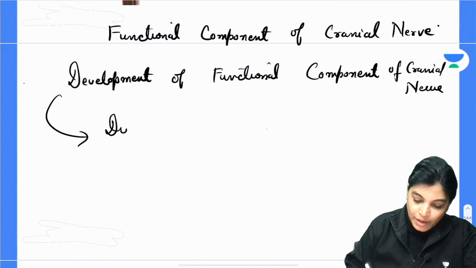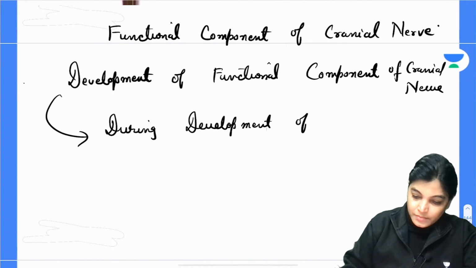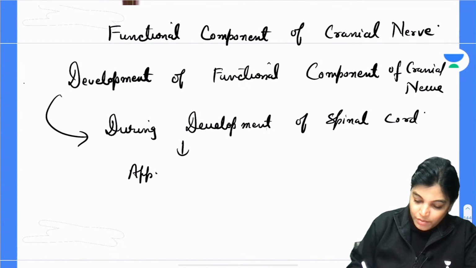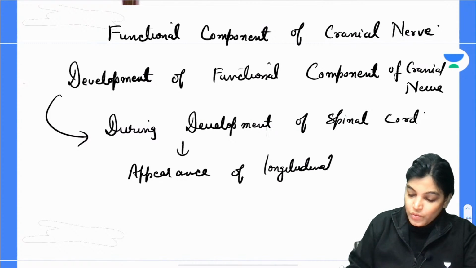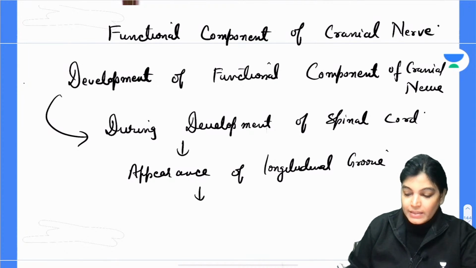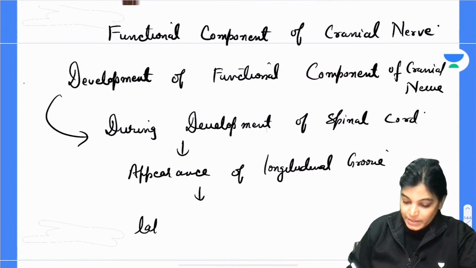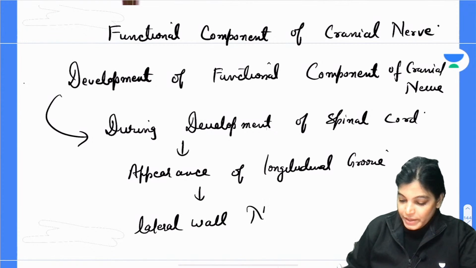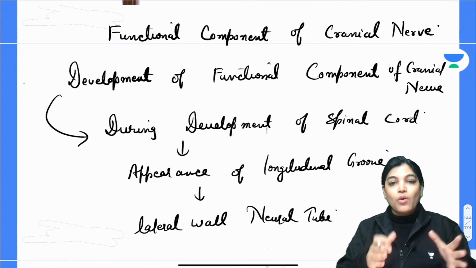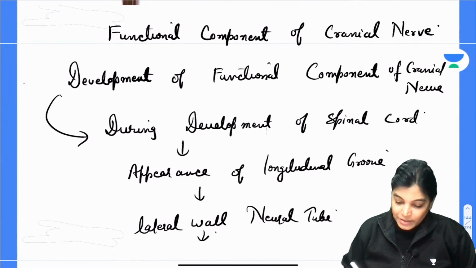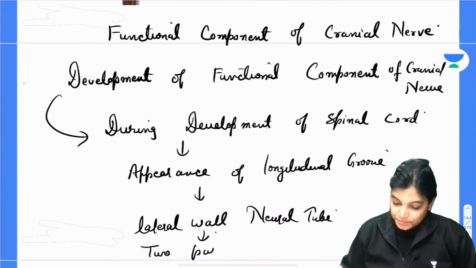So write down: during development of spinal cord, there is an appearance of a longitudinal groove, and this longitudinal groove appears in the lateral wall of the neural tube. Now my dear aspirants, when a longitudinal groove is formed in the lateral wall of the neural tube, it will divide the lateral wall of the neural tube into two parts.